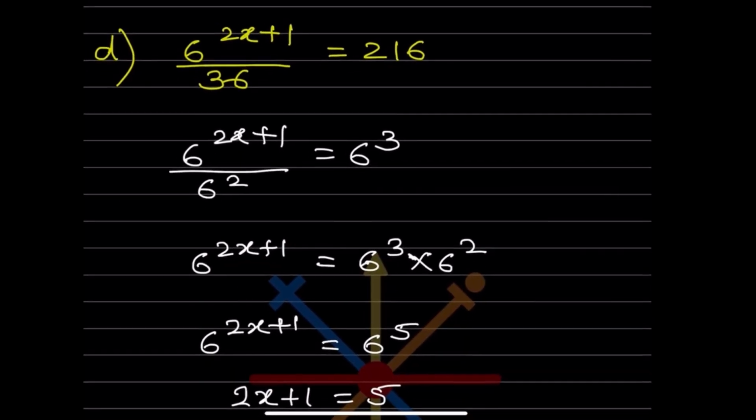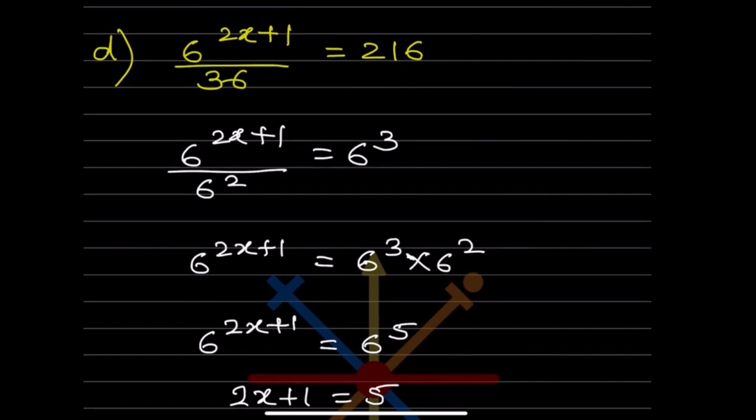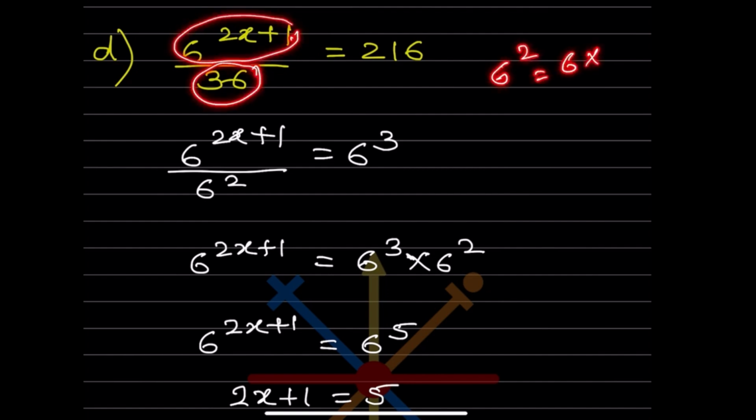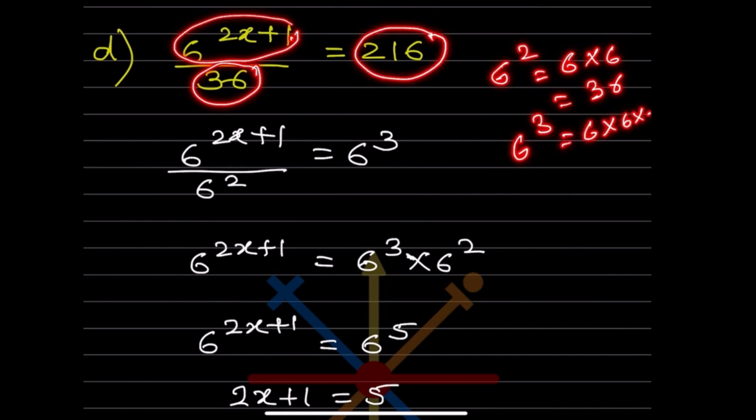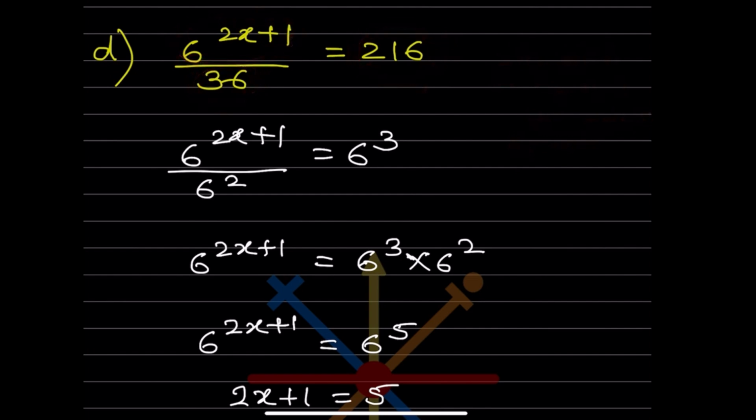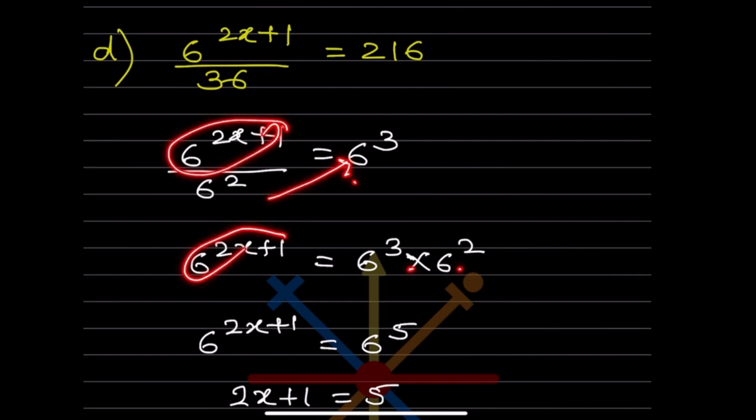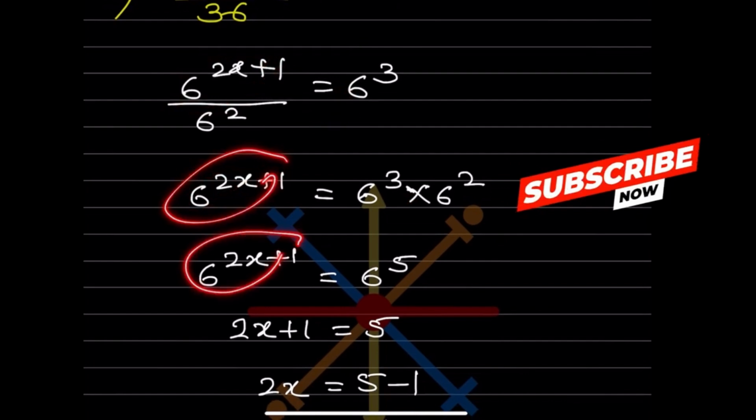Now the next one, here we can see this is 6 raised to this one, but now 36 means that is going to be 6 square. That is 6 into 6, that is going to be 36. And this 216 means that is the cube of that, 6 into 6 into 6, that is 216. So this we will keep as it is. We'll write for this one as 6 square. For this one you can write as 6 cube. So now this we will keep as it is. This we will take on this side. So that will be 6 cube into 6 square. This the same. This the same.